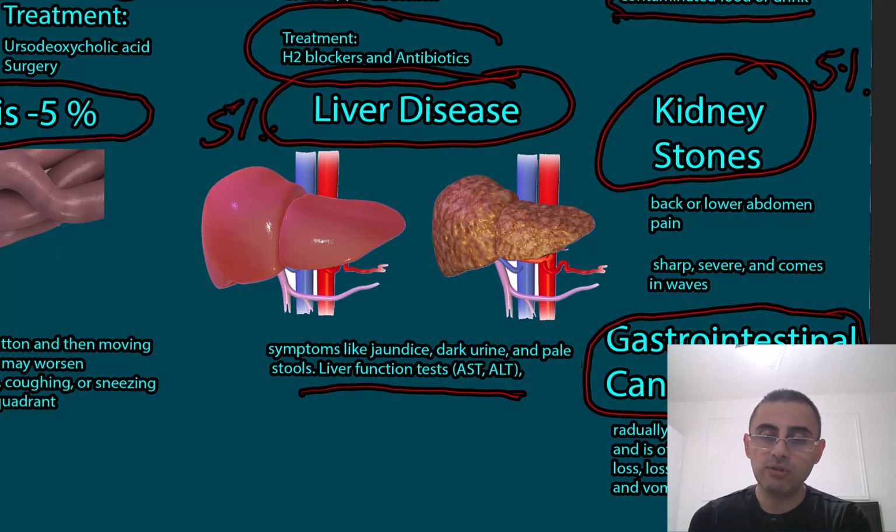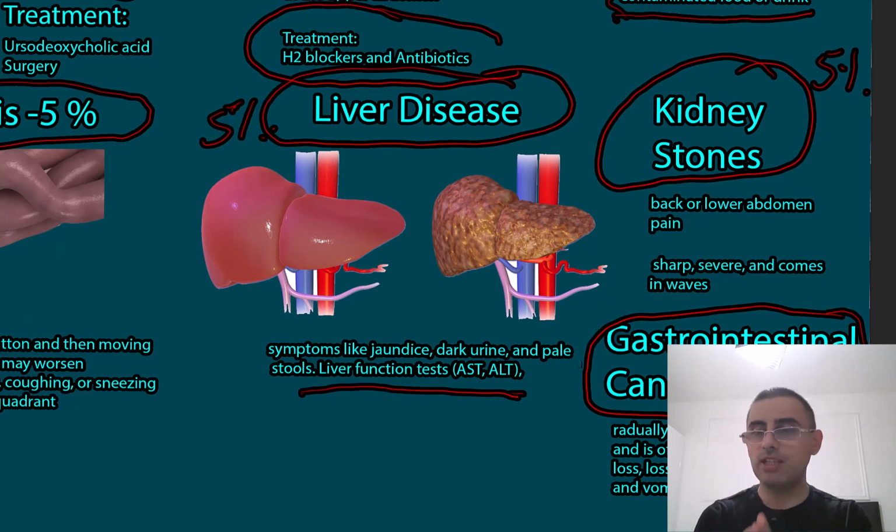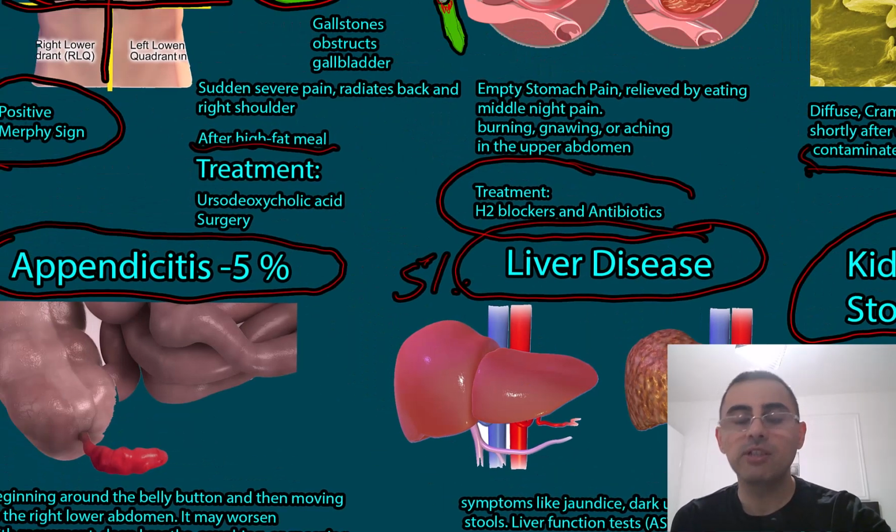But usually this pain gradually increases over time, and the patient has weight loss, loss of appetite, nausea, vomiting, and of course when the patient feels pain, it's already late in many cases. But we should still pay attention to it, and we should still exclude this condition.